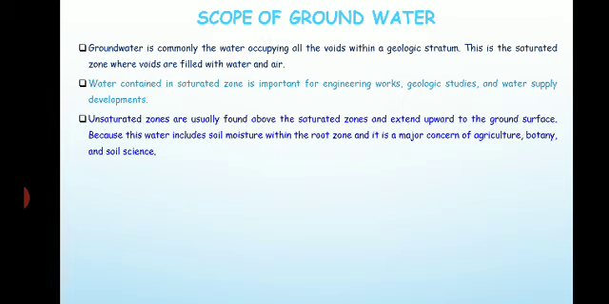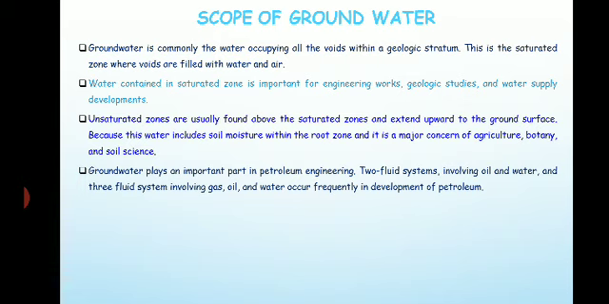Here, this water includes the soil moisture within the root zone and it is a major concern for agriculture, botany and soil science. So because it has importance in agriculture, botany and soil science, there also we have a scope for studying this groundwater.